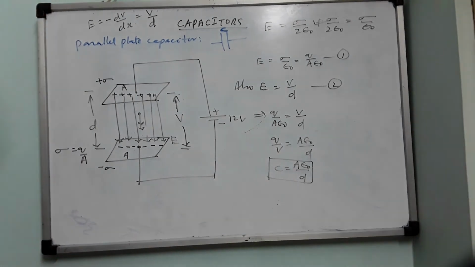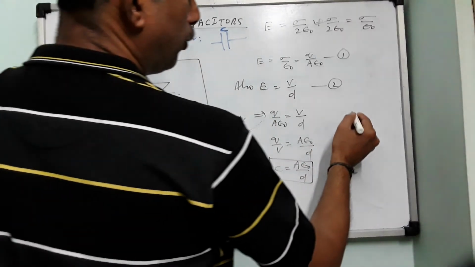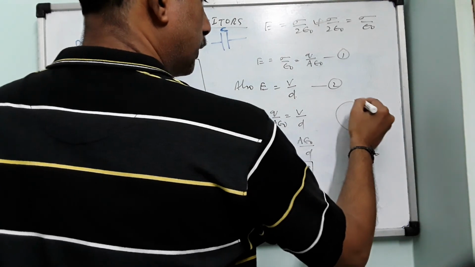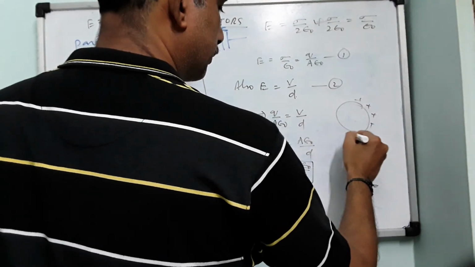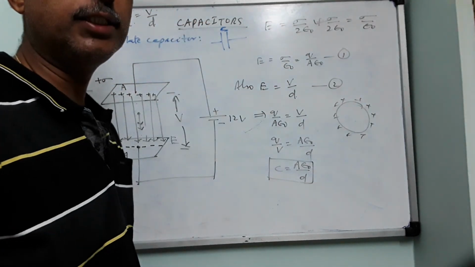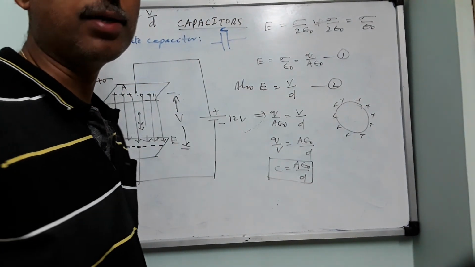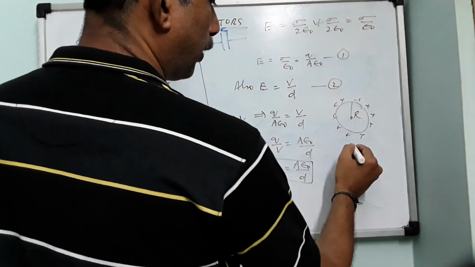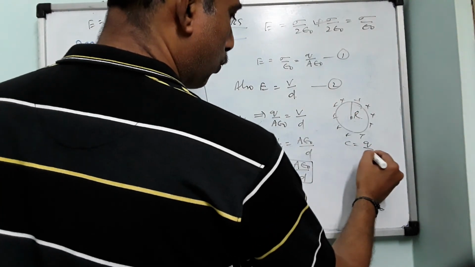I will give you another example. You have a sphere which has a positive charge on its surface. Why do we always take positive charge only? Because it is easy to remove the electrons. That's why it acquires a positive charge. The radius is R. You write the expression for this. C equals Q by V.